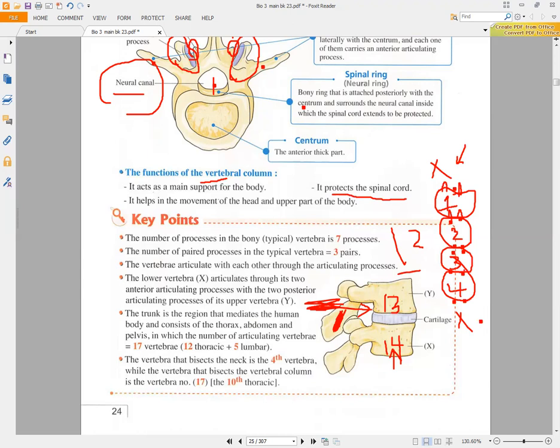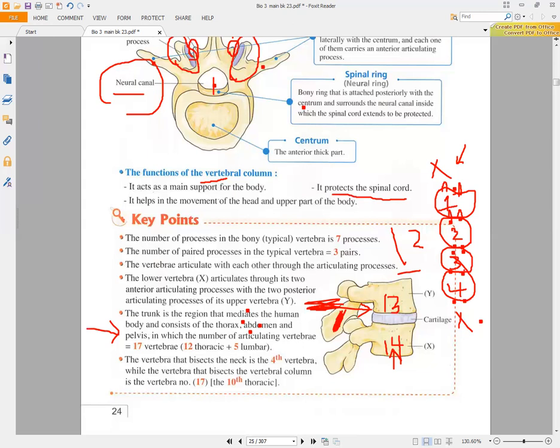Also, we have another note: the trunk is the region that mediates the human body. The trunk starts from the thorax till the pelvis. If I ask you about the number of articulated vertebrae present here, we have the thoracic and the lumbar articulating vertebrae. So we will have 12 plus 5, that will be 17.